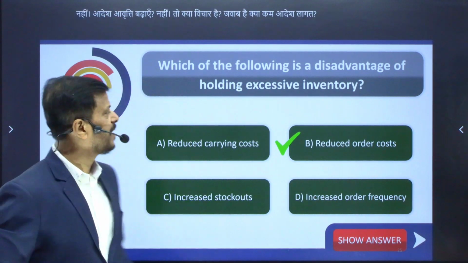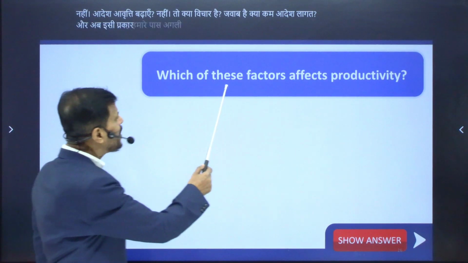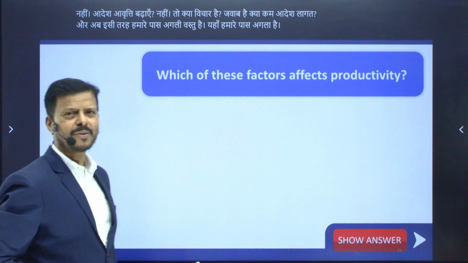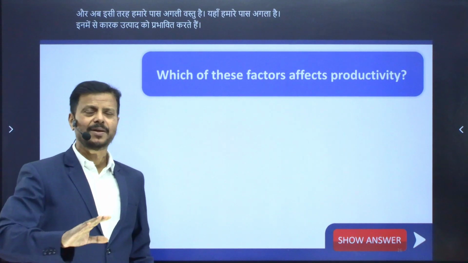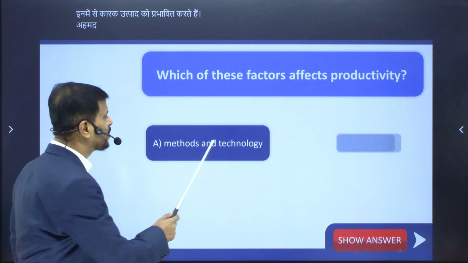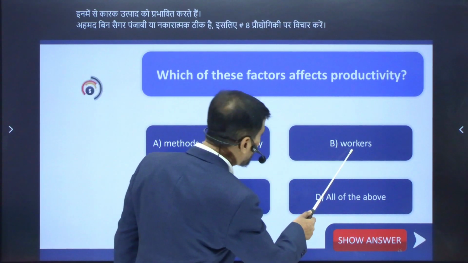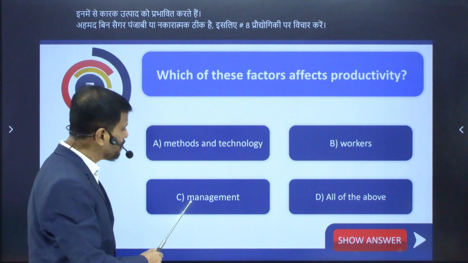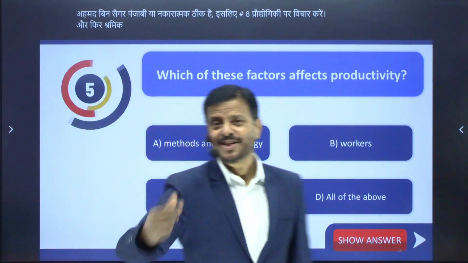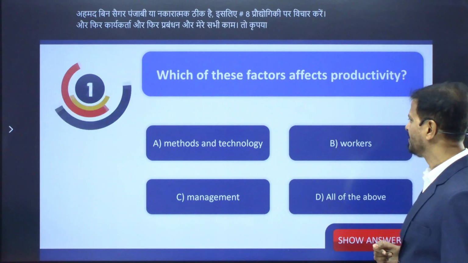Now, similarly, we have the next MCQ. Which of these factors affect productivity? Affect means either positively or negatively. Number A, methods and technology. Then workers, then management, and all of the above. Your time starts, please guess the answer.